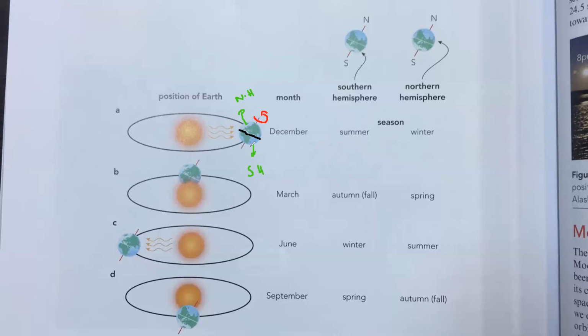Which hemisphere is receiving more energy from the sun at this position? The southern hemisphere. So the southern hemisphere is receiving more energy. As a result, there will be summer in the southern hemisphere and winter in the northern hemisphere, because the amount of energy the northern hemisphere receives from the sun is less compared to the southern hemisphere. So there will always be opposite seasons. If there is summer in the southern hemisphere, there will be winter in the northern hemisphere. Or if there's winter in the southern hemisphere, then there will be summer in the